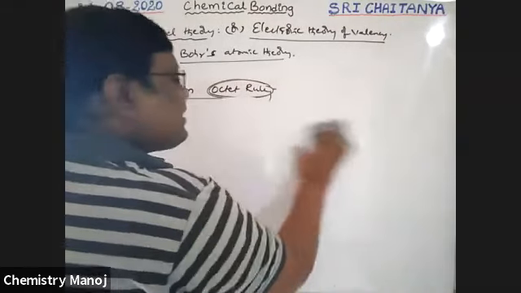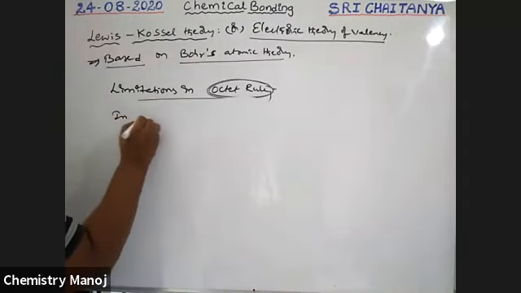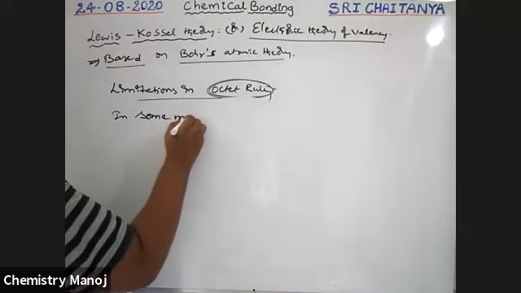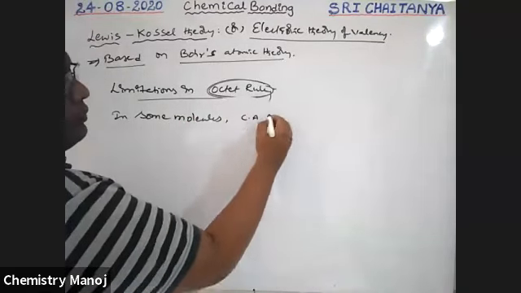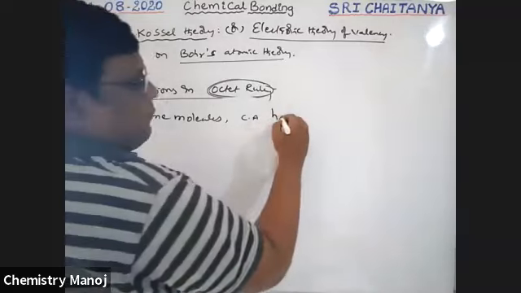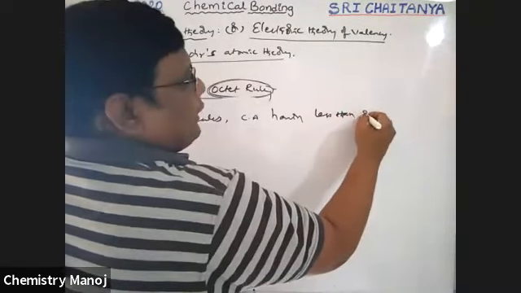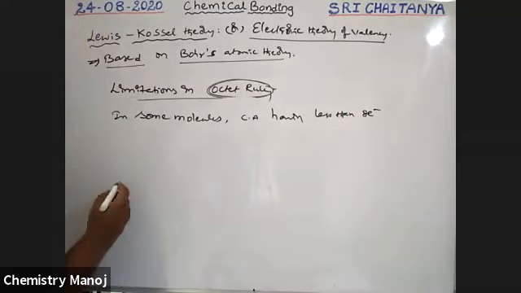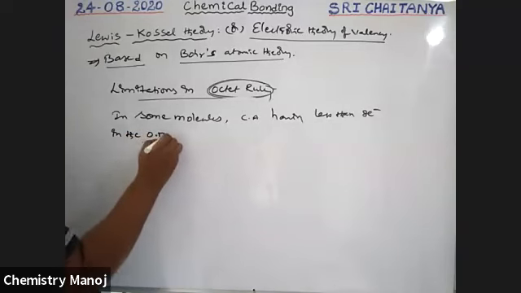In some molecules, the central atom has less than 8 electrons in the outermost orbit.